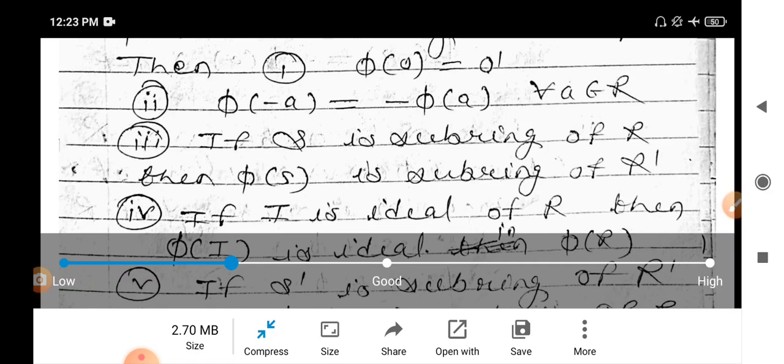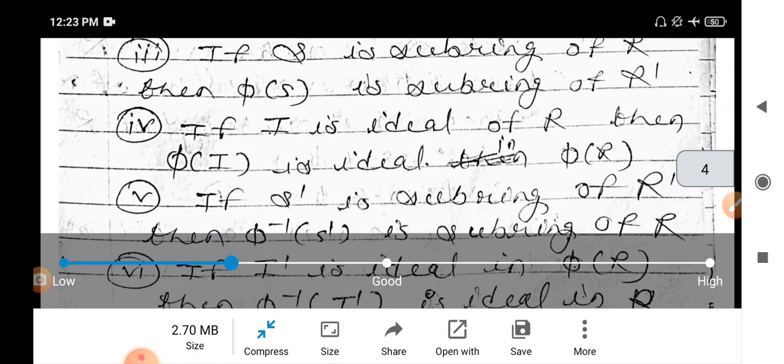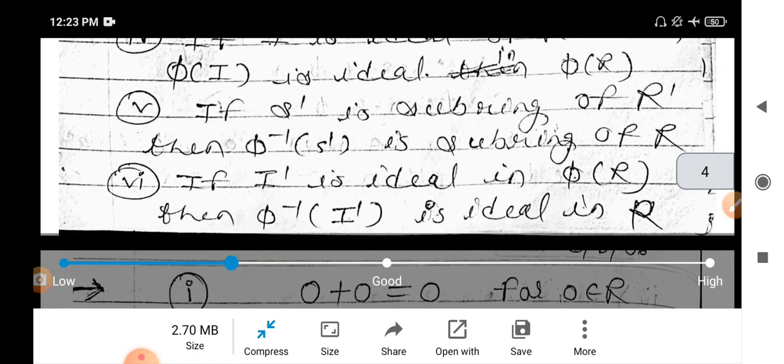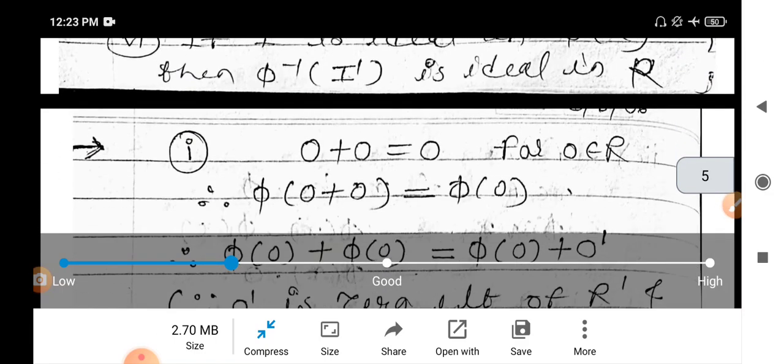If I is ideal of R, then phi of I is ideal in phi of R. If S dash is subring of R dash, then phi inverse of S dash is subring of R. If I dash is ideal in phi of R, then phi inverse of I dash is ideal in R.